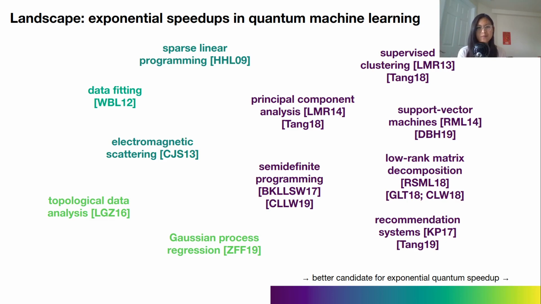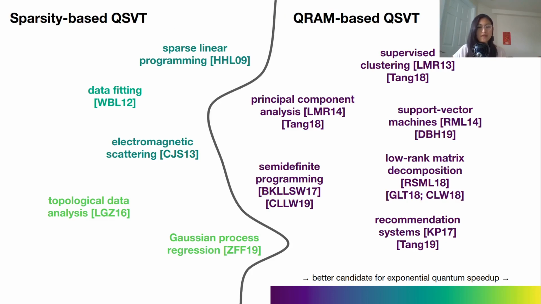For example, the HHL algorithm, which solves a BQP-complete problem, can be recovered from QSVT. So it's BQP-complete. But one thing that we can notice is that if we look at QSVT based on particular input models, here I've split our QML algorithms based on which input model they would use in a QSVT version.